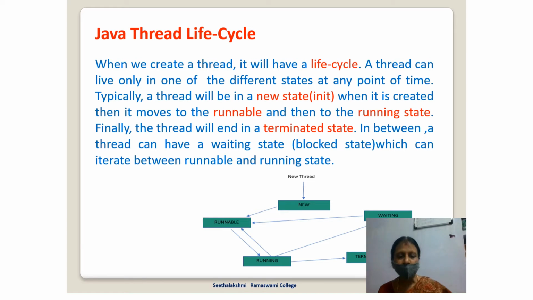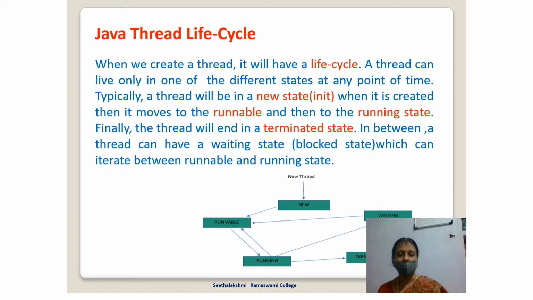In another scenario, we can just make the process sleep for certain milliseconds and then it can once again be revived from the sleeping state. Then as usual, it enters the runnable and the running state. When it goes to the sleep state, it comes out of the runnable queue. Then it once again enters the runnable state to move on to the run state. In certain other conditions, a particular process will go to the wait state until an event is completed. And then by a particular notify method, it can come back to the runnable and the running state.